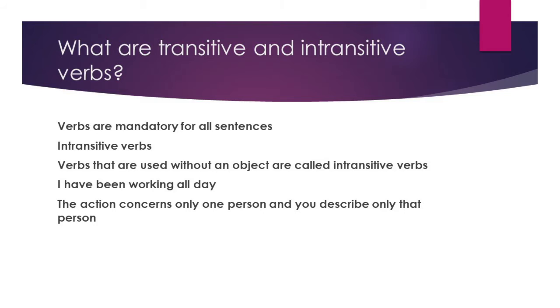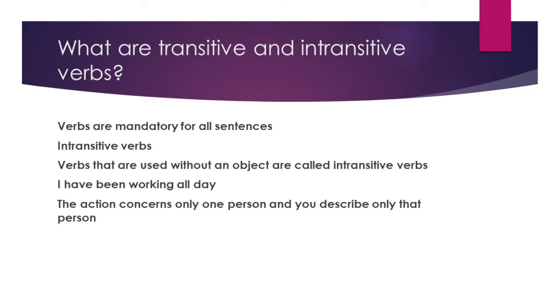Now, intransitive verbs. Verbs that are used without an object are called intransitive verbs. That is, there would be a subject and there would be a verb, but there would be no object. For example, look at the sentence, I have been working all day. Here we have a subject, I, and have been working all day is the verb. Here there is no object. So, such kinds of verbs are called intransitive verbs.